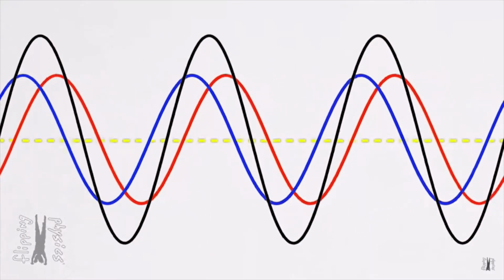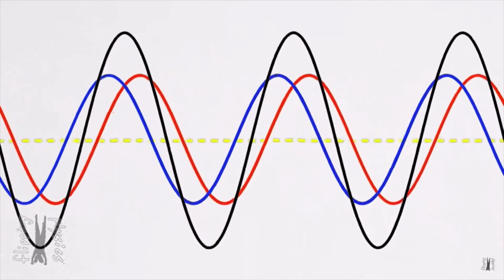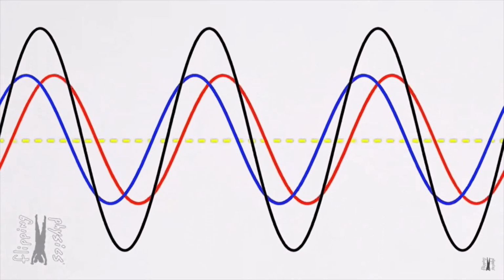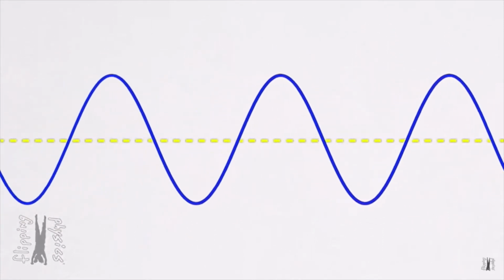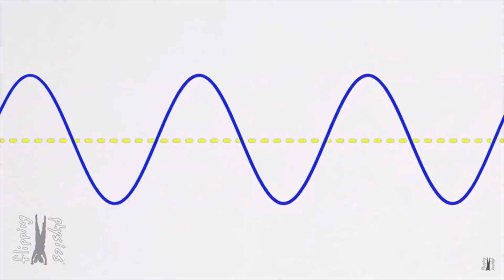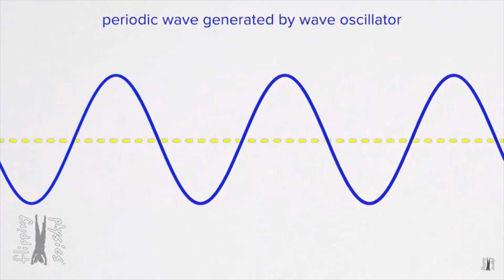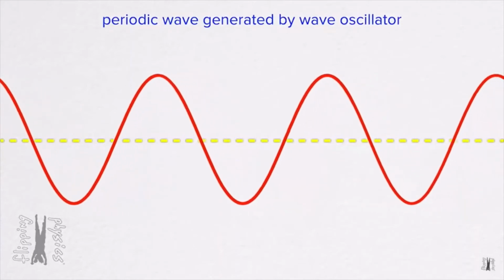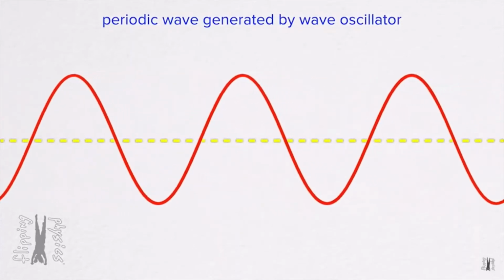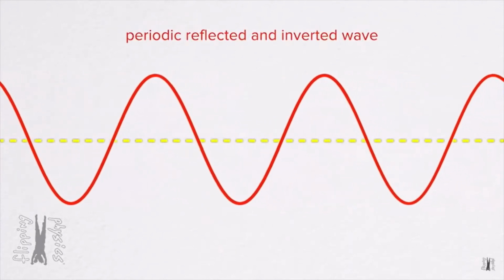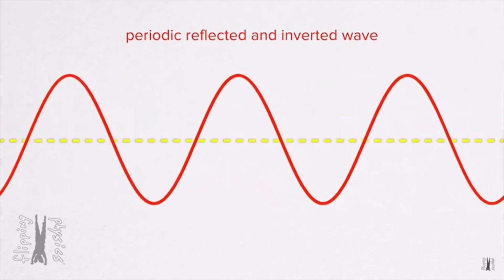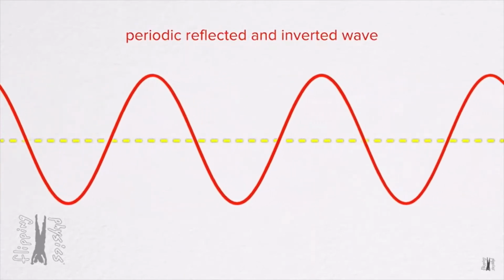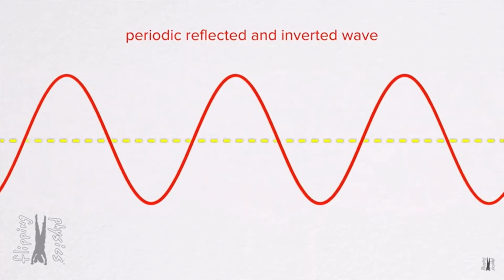Now, if we look at this animation, we can distinguish between the constructive and destructive interferences. The blue periodic wave is moving right and represents the generated wave. The red periodic wave moving to the left represents the result of the generated wave being reflected and inverted by the fixed end. But these two waves don't exist by themselves.